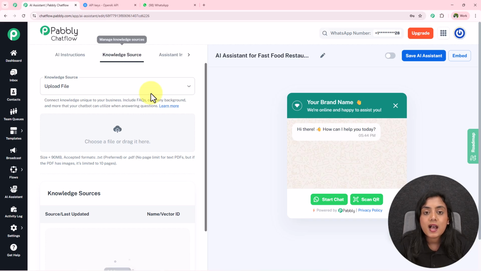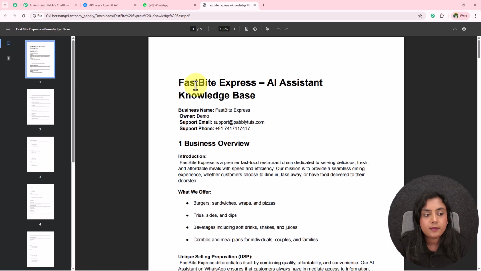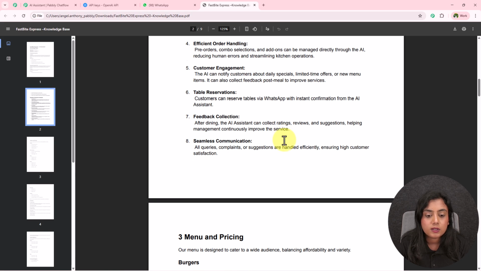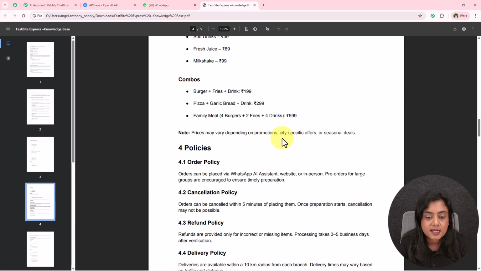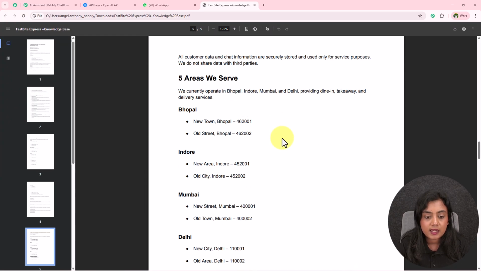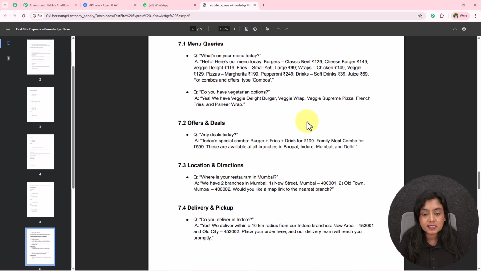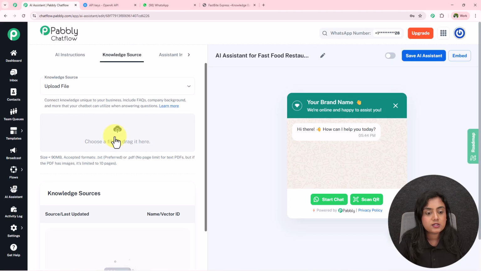Okay, so I have created a knowledge base in the name of Fast Byte Express Knowledge Base. This is the name of my business. I have created this dummy document right here. Over here, this is my dummy business. Okay, Fast Byte Express, this is a knowledge base for my business in which I've introduced my business, what it is about, all the benefits, menu and pricing, everything, delivery, cancellation, the addresses, everything is mentioned over here in this document. So now to upload this document, simply click on this button right over here.